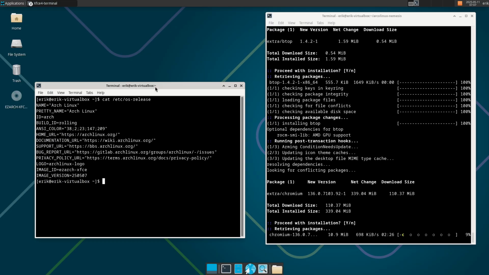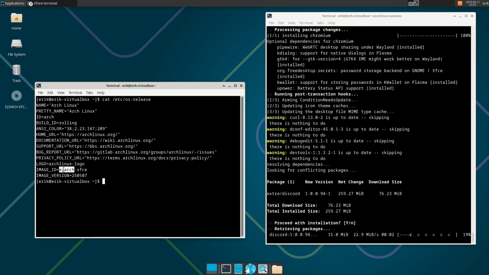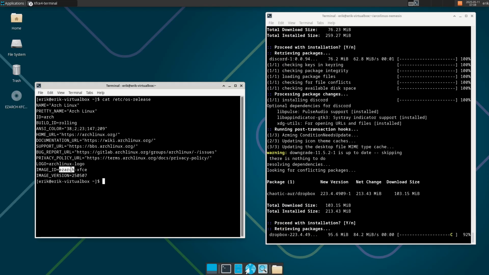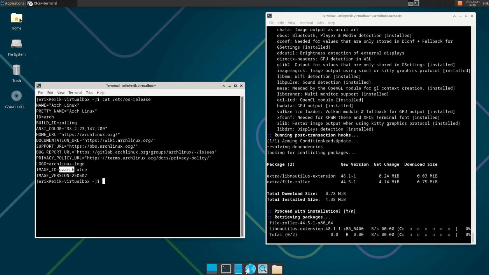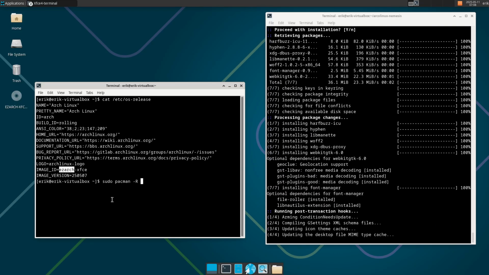So for me, it doesn't change the word. If I go look, is the word Arch in here? Yeah, ArcoLinux also has the word Arch in there, right? So it will run the scripts as if on Arch, but here there is a word, Ezarcher. Now I can say in the scripts, if you find in the os-release the word Ezarcher, then remove the firewall. So we go pacman -R.